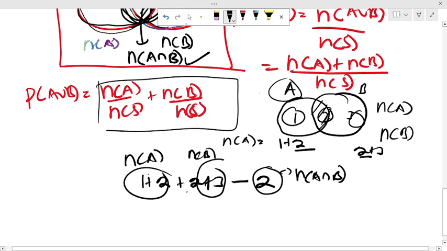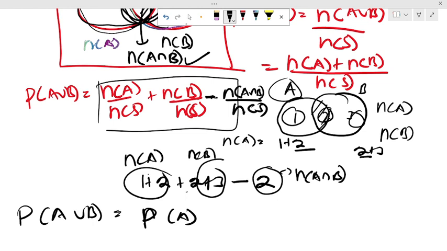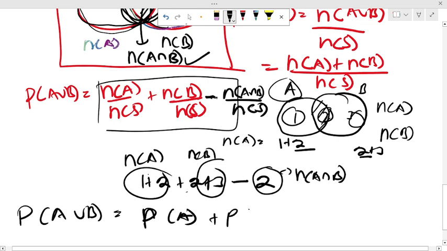So we subtract N of A intersection B, all divided by the sample space. Then we get our final addition rule, which is P of A, because the probability of A is the number of outcomes of A divided by the number in the sample space, plus the probability of B minus the probability of A intersection B.